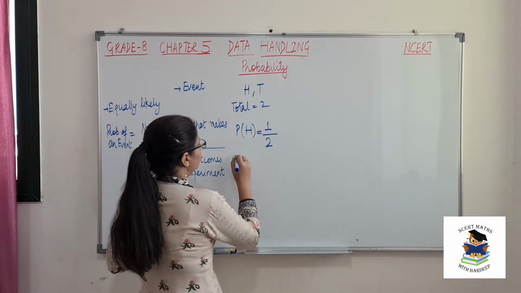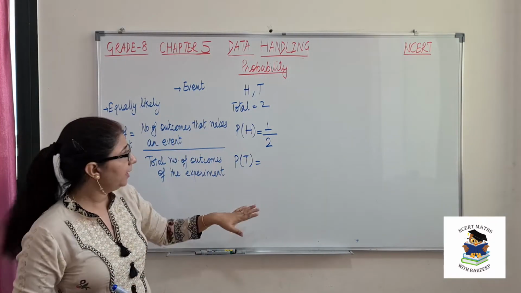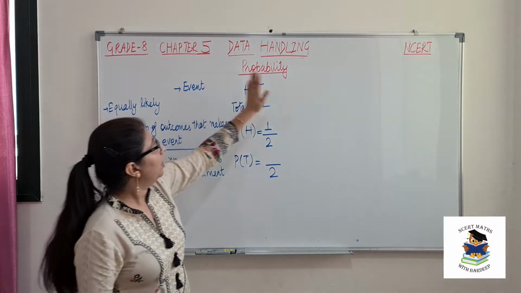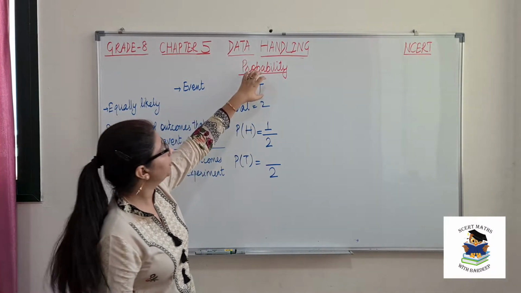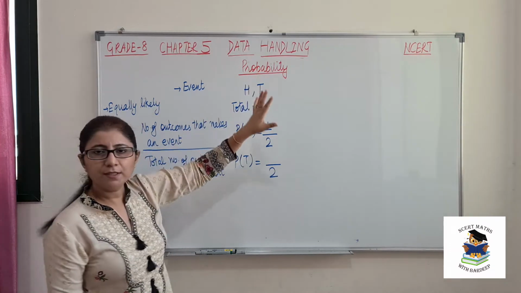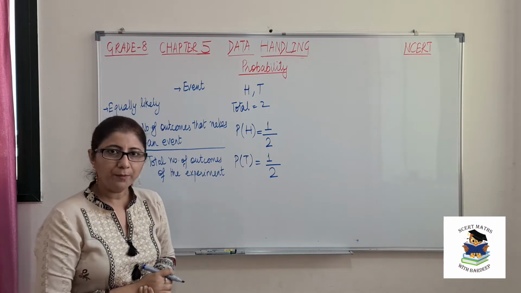If I say what is the probability of getting tail, then also it is divided by total number of outcomes, and out of these outcomes, how many times does tail occur? That is only 1. Probability of tail is 1 by 2.